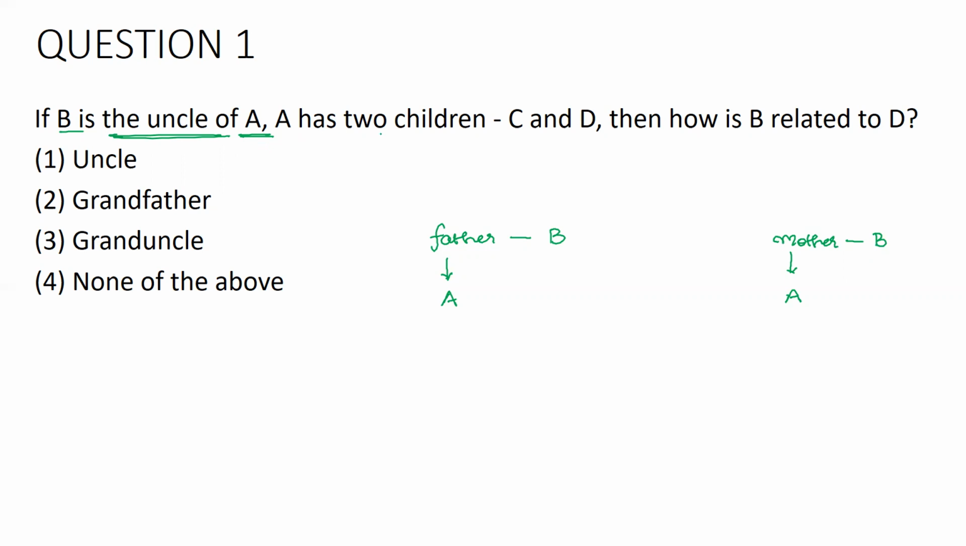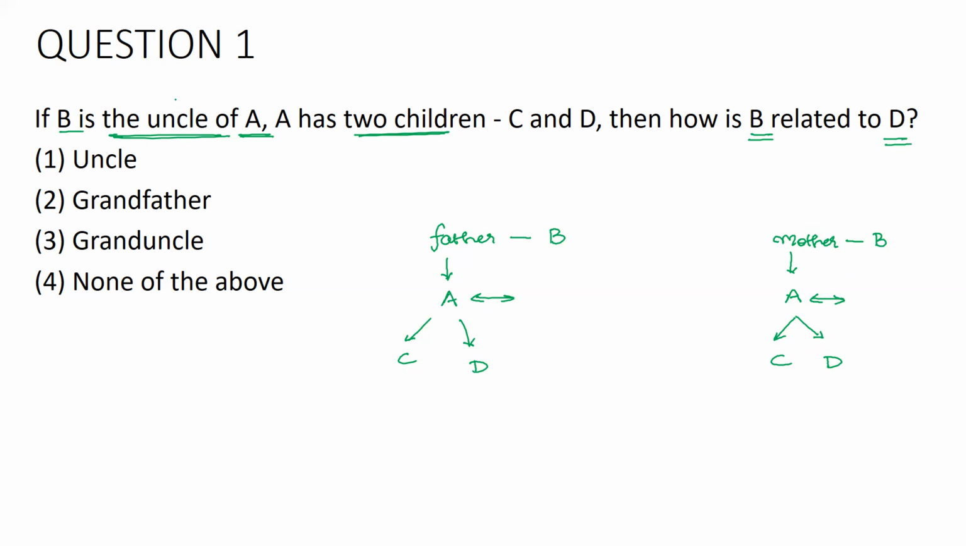Now, this A has got two children. They have not specified the gender here. A has got two children, C, D, which means A is married to someone and this A is the parent of C as well as D. Same is applicable in this logic also. A is married to someone and this A is the parent of C, D. Now the question is, how is B related to D?